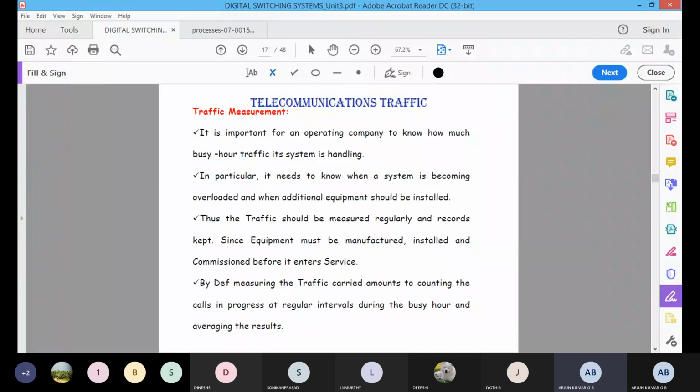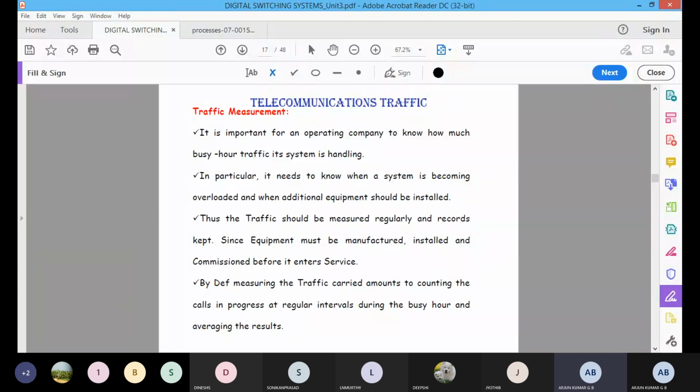That's why we need some measurement. Every day you should measure the traffic and keep it recorded. This is also one way of analyzing the central office as well as a local exchange, a telecommunication system. This is also one of the best methods to analyze a telecommunication system.